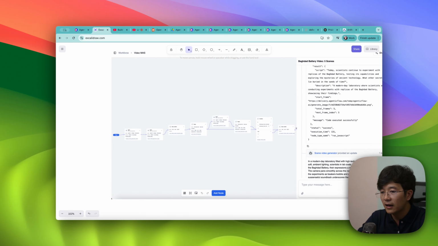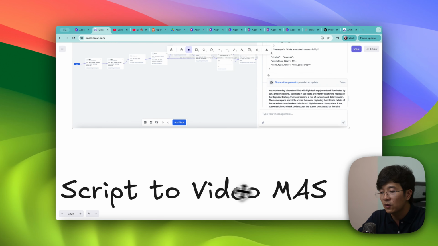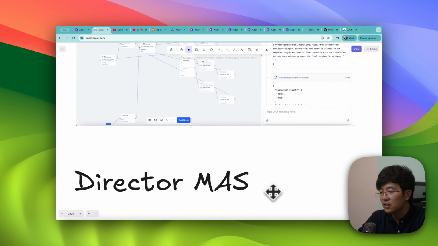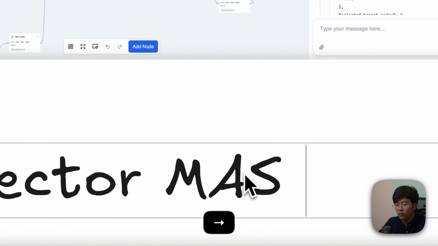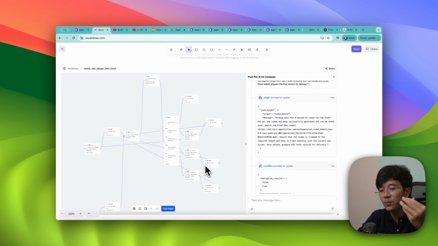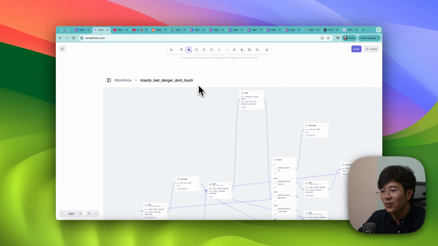We also presented last week a script-to-video MAS. It allows you to generate a full voice-over kind of video with Nano Banana and VEO 3. Another one is the director MAS. This one is work in progress. It is quite a complicated MAS, with a lot of looping and so on. This is kind of agentic behavior. We are still working on it. As you can see in here, Ricardo test, danger, do not touch. So we are still working on it.